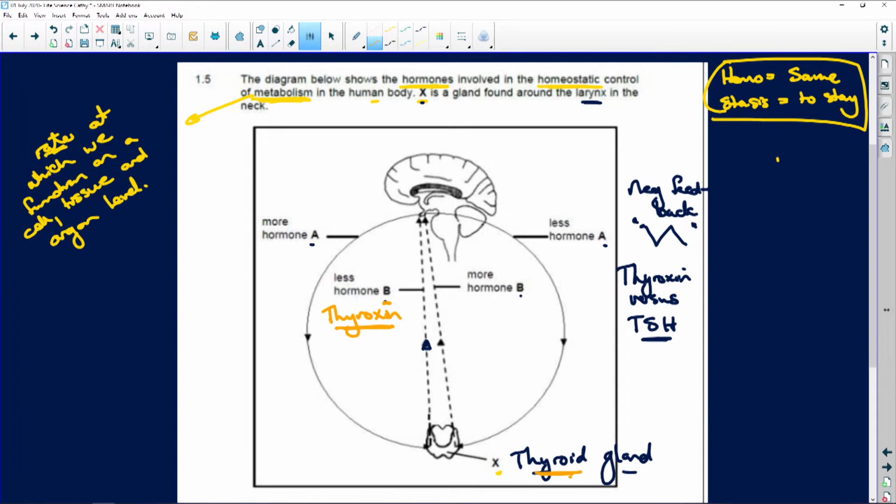And if there is, so we've got less thyroxine, it's going to now stimulate this little gland there. What is that little gland? That is the pituitary gland. Or you can call it the hypophysis, but most of your textbooks call it the pituitary.